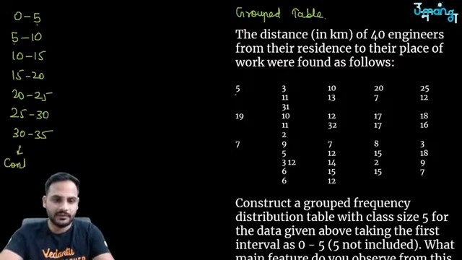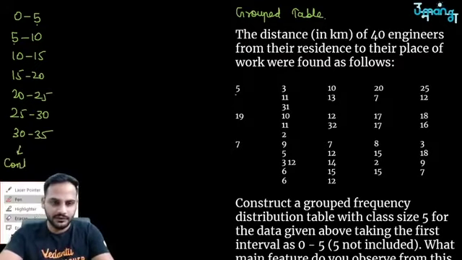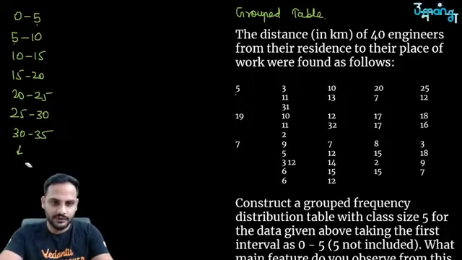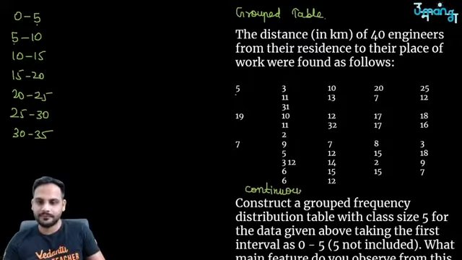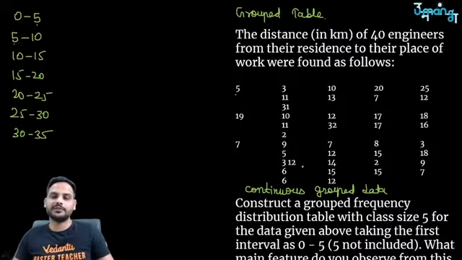Okay, you might not be able to see this part over here, so let me write it over here. This type of data is called continuous grouped data. In this, it is written here also 0 to 5, 5 not included.